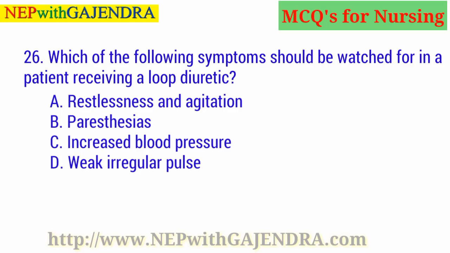Which of the following symptoms should be watched for in a patient receiving a loop diuretic? A. Restlessness and agitation. B. Paresthesias. C. Increased blood pressure. D. Weak irregular pulse. Guess the right answer. Right answer is D. Weak irregular pulse.